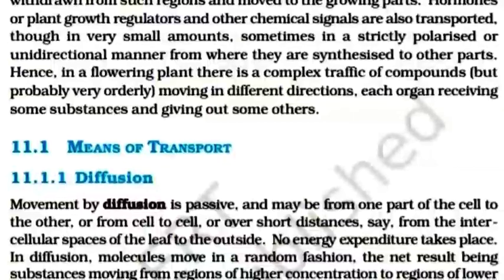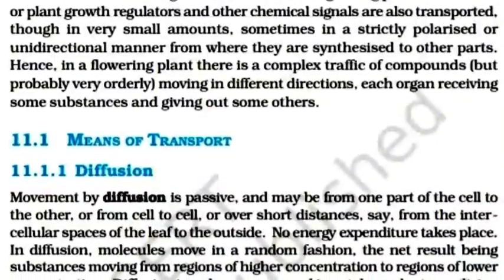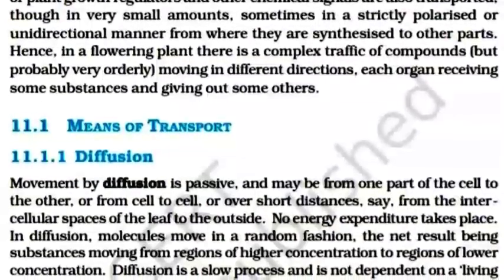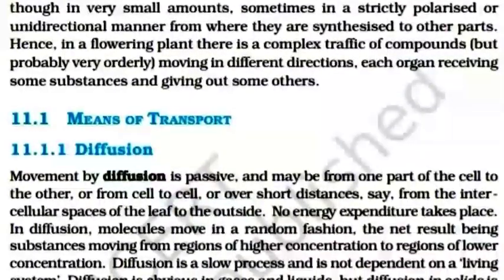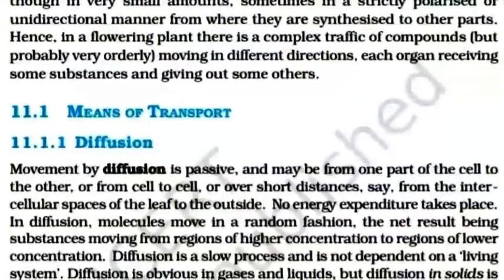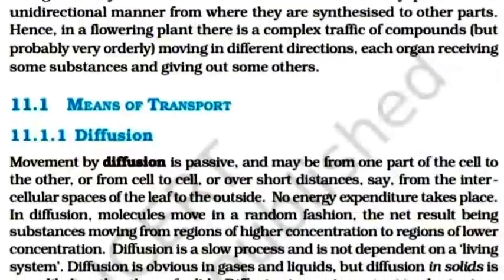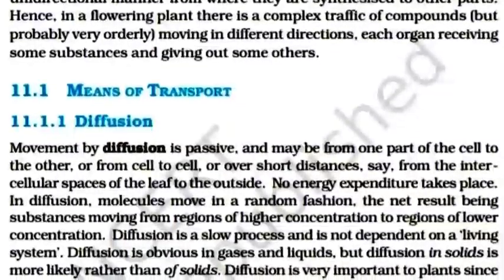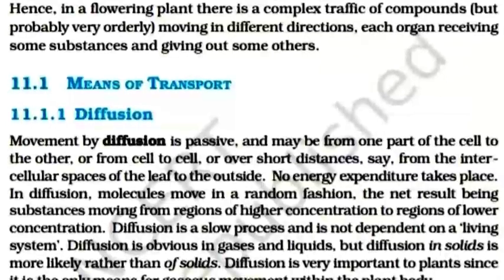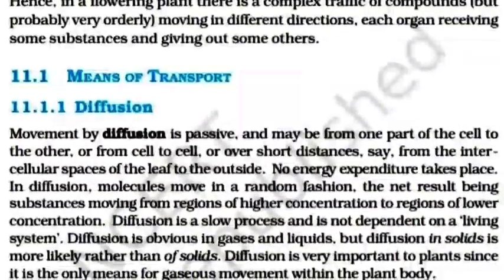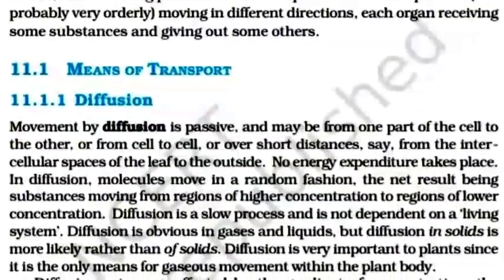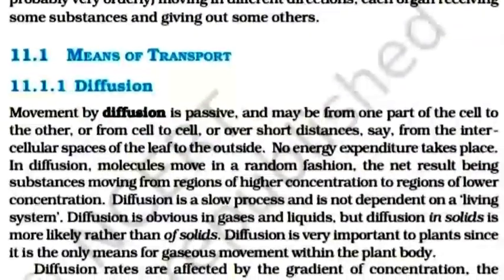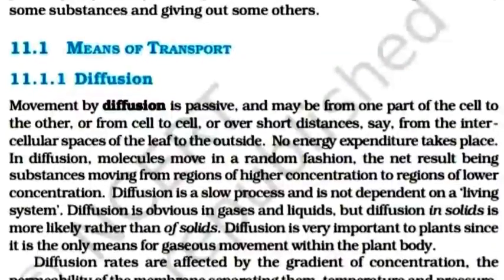Hence, in a flowering plant, there is a complex traffic of compounds, but probably very orderly, moving in different directions, each organ receiving some substances and giving out some others. Means of transport. One, diffusion. Movement by diffusion is passive and may be from one part of the cell to the other, or from cell to cell, or over short distances, say from the intercellular space of the leaf to the outside.